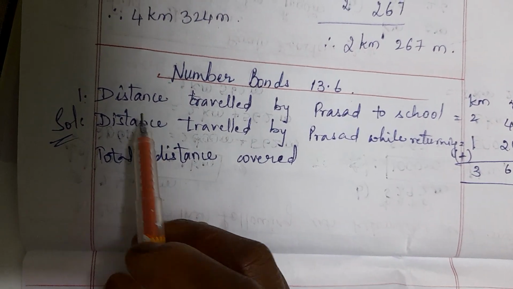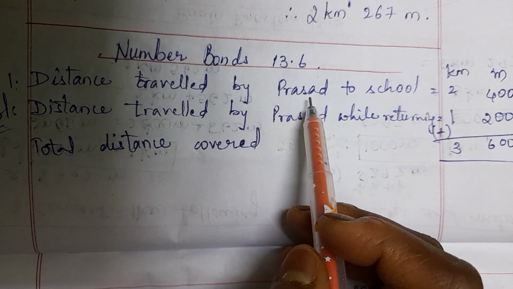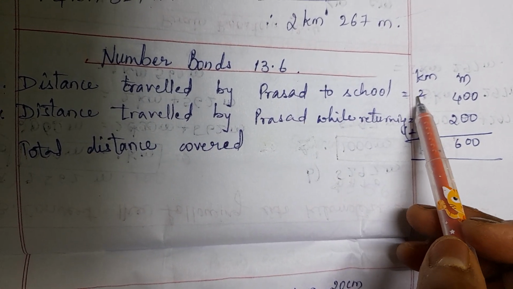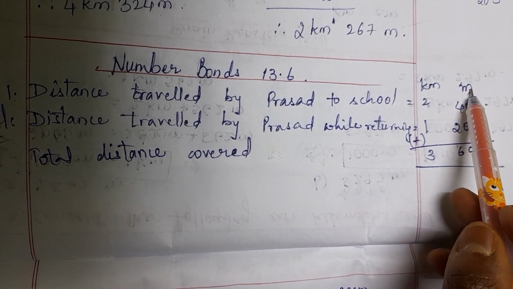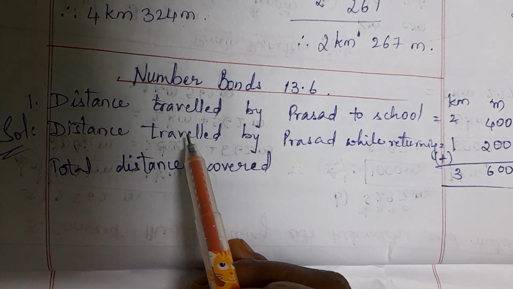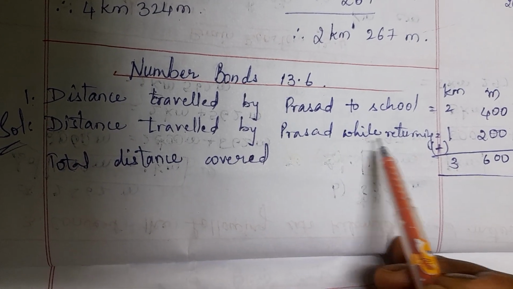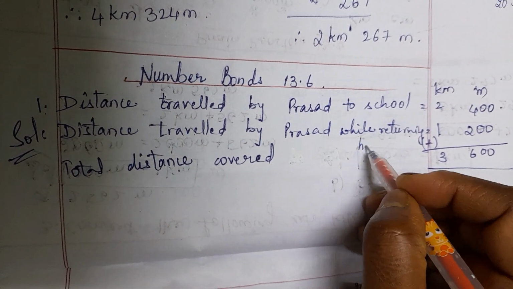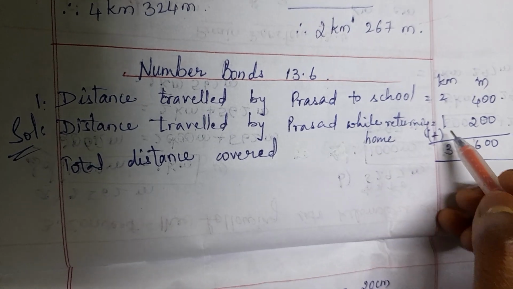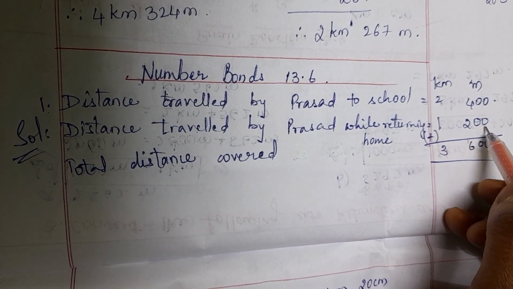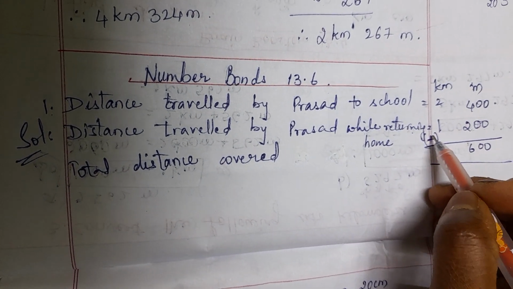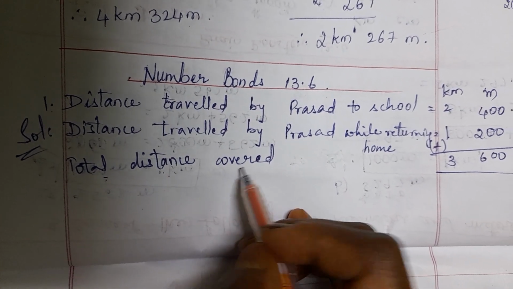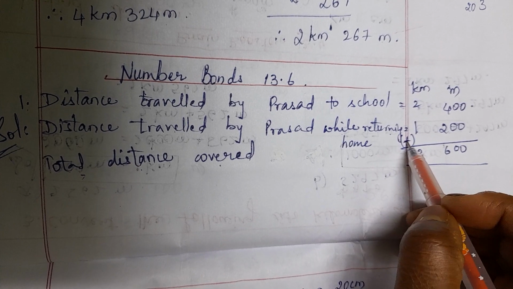See the working. Distance travelled by Prasad to school. How many kilometers? 2 kilometers 400 meters. Distance travelled by Prasad while returning home. That is 1 kilometer 200 meters. So in all means total distance covered, we can say. That is nothing but addition.